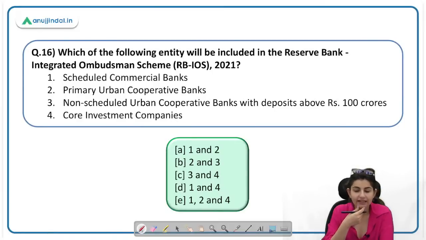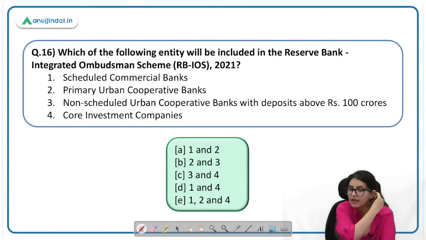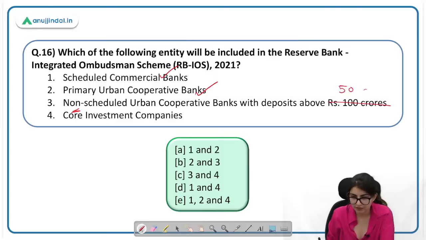Which of the following entity will be included in the RBI Integrated Ombudsman Scheme? This is important. You have to remember who are included in the Integrated Ombudsman Scheme 2021. Scheduled commercial banks, yes. Primary urban cooperative banks, yes. Non-scheduled urban cooperative banks with deposits of 100 crore. This is incorrect. Deposits of 50 crore. 50 crore से ज़्यादा के deposits हैं, they will be included.